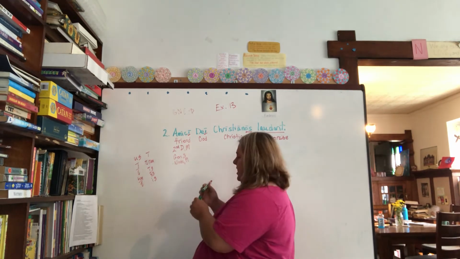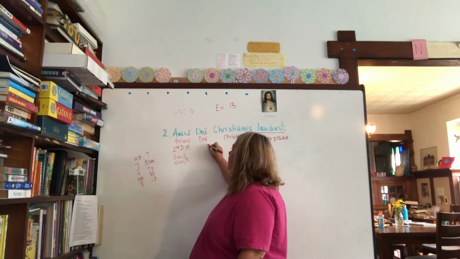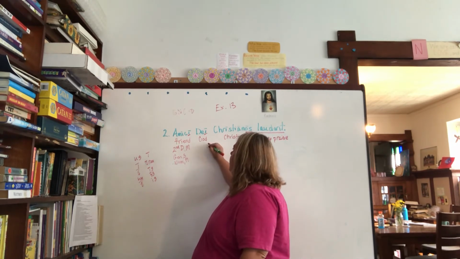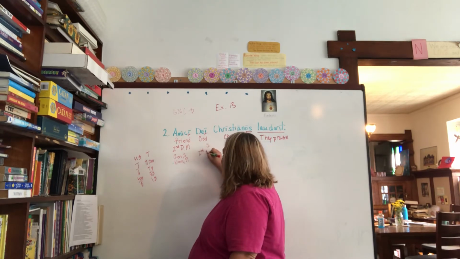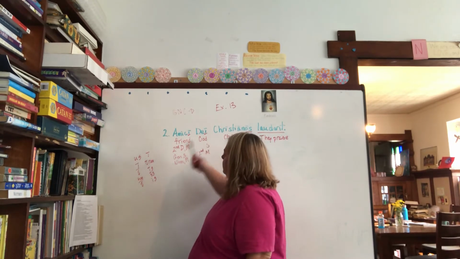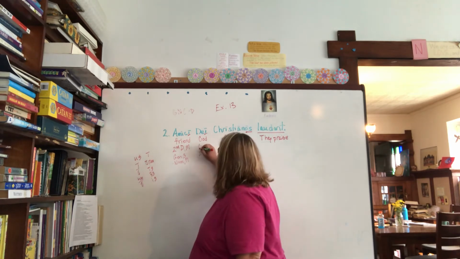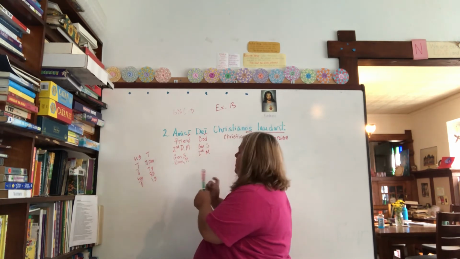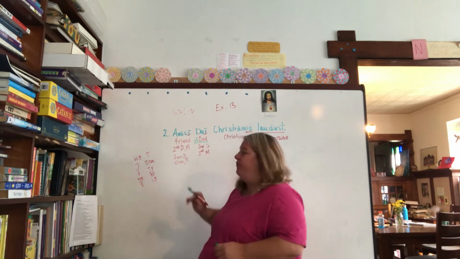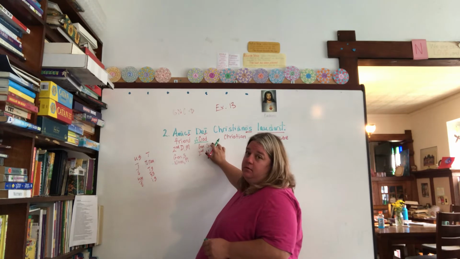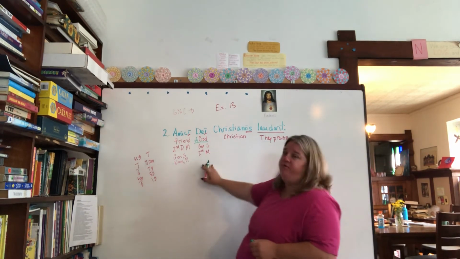Now I want to look at Dei. I know that Dei is God. It can only be singular, right? And it's got that ending there, so it's got to be second declension masculine. And since it has to be singular, I know that this is genitive. So I know that this means of God. Okay? So for sure this is of God. I have 2 puzzle pieces I know for sure. They praise and of God.